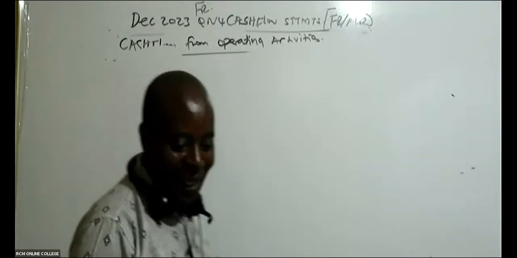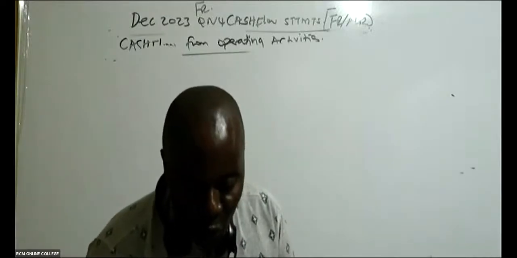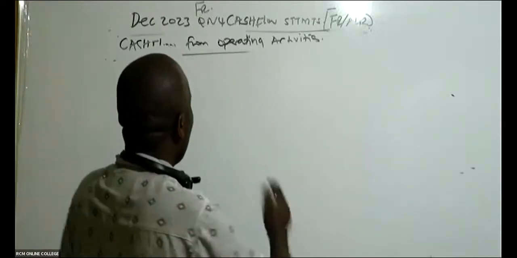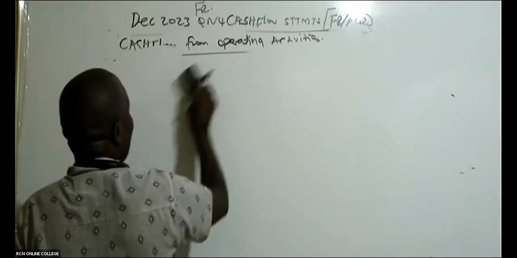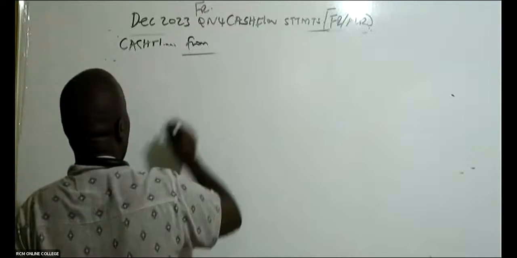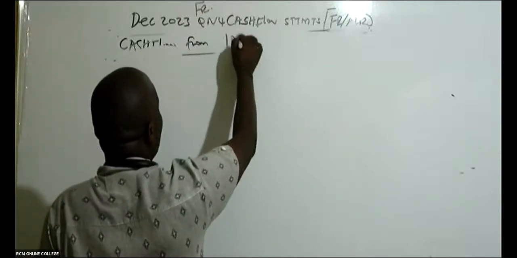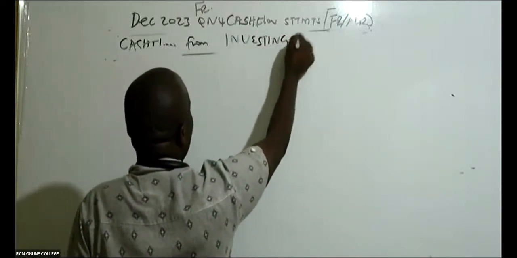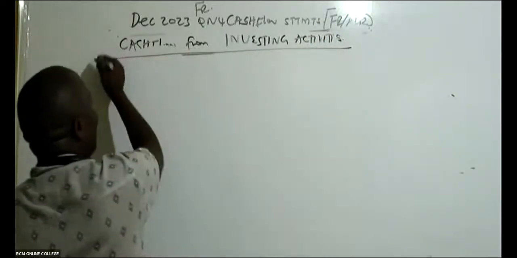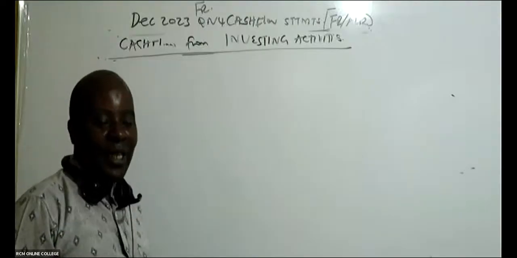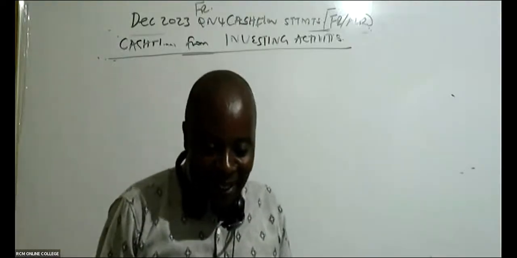All right. Now, ladies and gentlemen, we can now go to investing activities. So we are now through with the first part. Now come and mention there for Mwalimu, the second part is cash flow from investing activities. Normally for financial reporting, cash flow statement is a very basic statement.